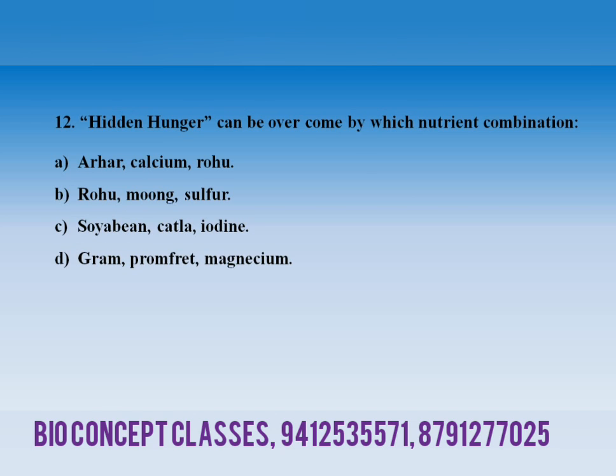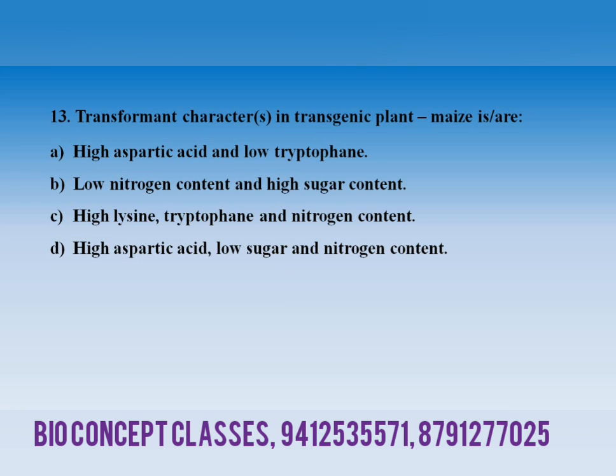12th question. Hidden hunger can be overcome by which nutrient combination? First option, Arhar, calcium and Rohu. B, Rohu, moong and sulfur. C, soybean, Katla and iodine. And D, gram, pomfret and magnesium. Now the question number 13.